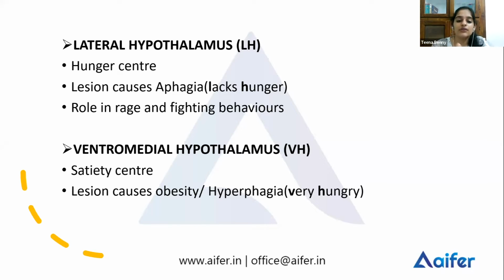Okay, so you can remember it like this. Lateral hypothalamus, LH: a lesion to this part leads to lack of hunger, LH. You can relate it and remember it like that. Now, the lateral hypothalamus, apart from being the hunger center, also has another function. It plays a role in rage and fighting behaviors. You feel aggressive, you feel anger, in part because of the lateral hypothalamus.